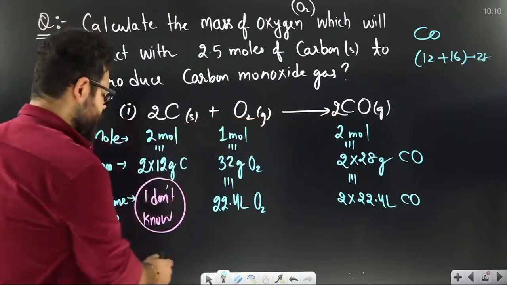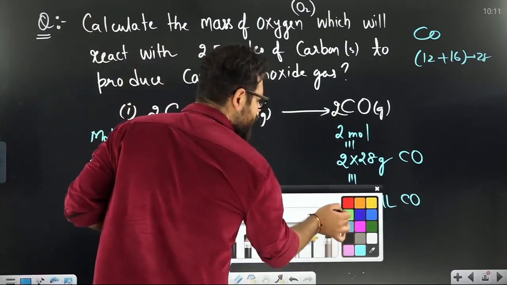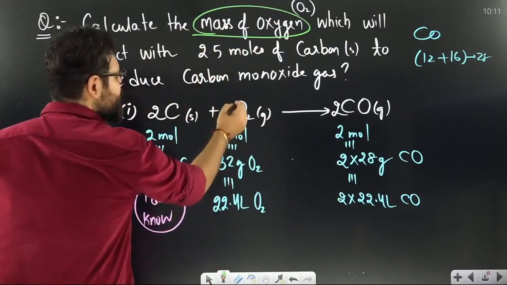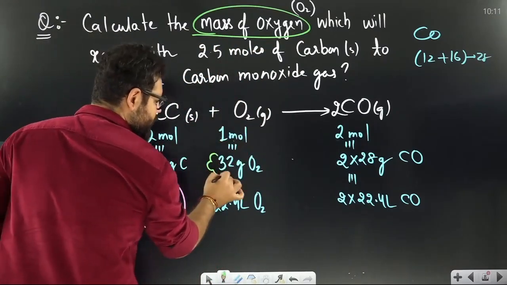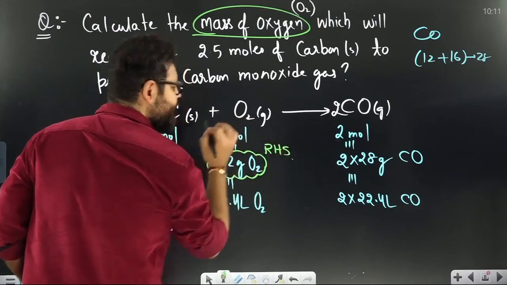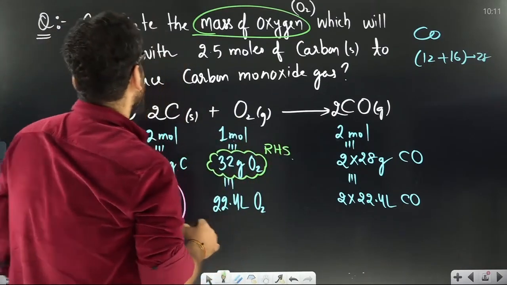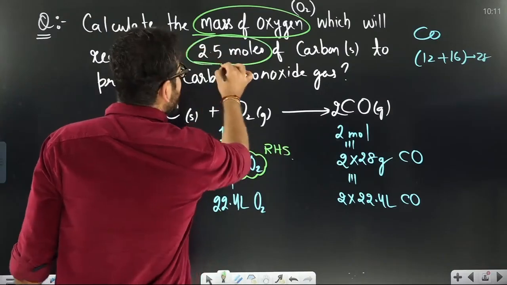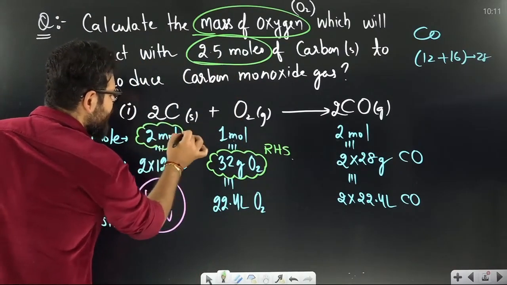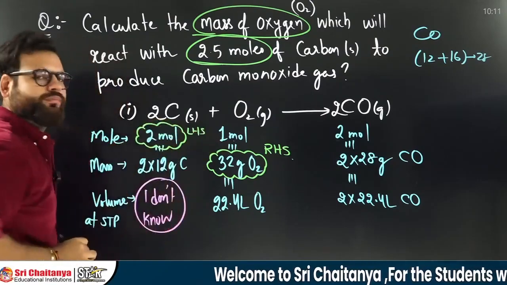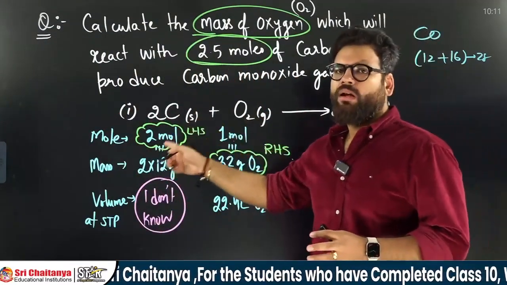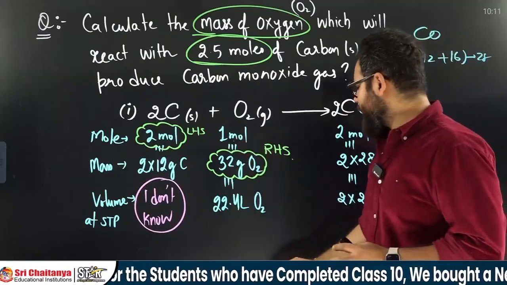Now I am looking at the question. The question says, calculate the mass of oxygen required to react with 2.5 moles of carbon. The mass of oxygen is unknown, so I will keep it on the right hand side. Moles of carbon is known, so I will keep it on the left hand side. Carbon is given, oxygen is asked. I will compare these two things.